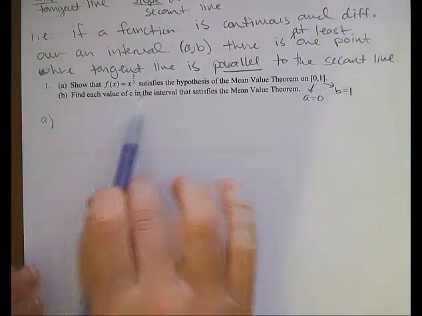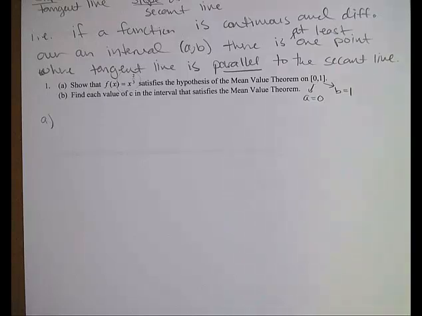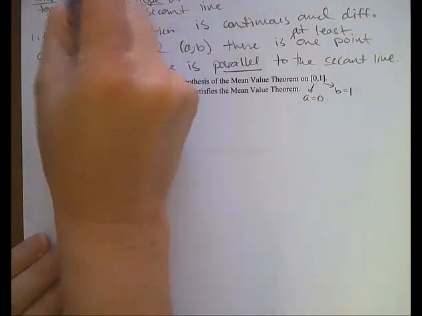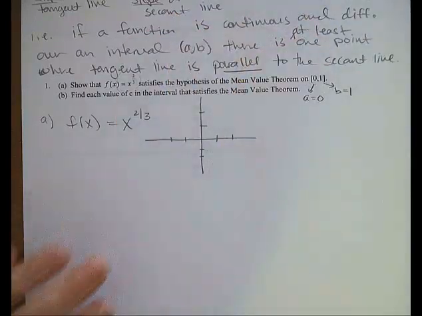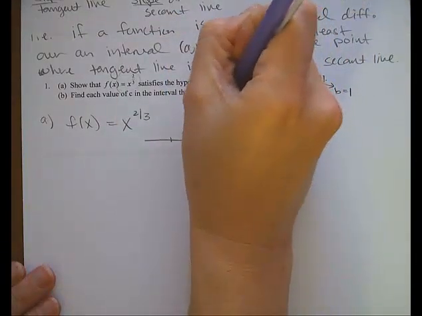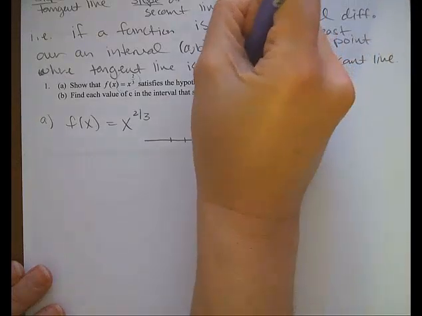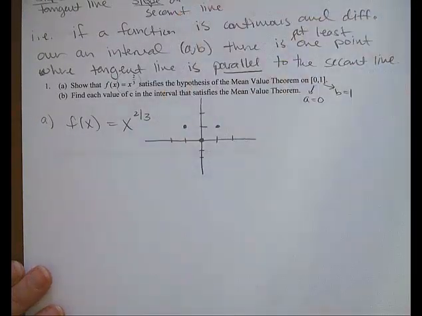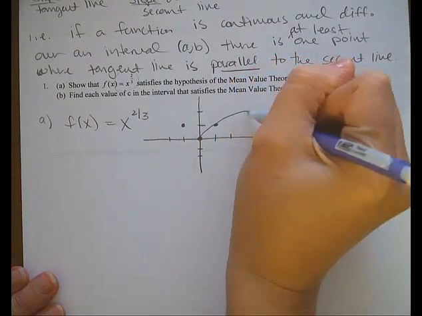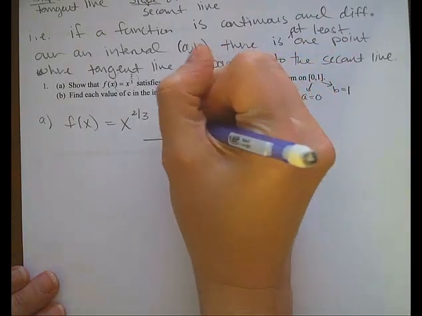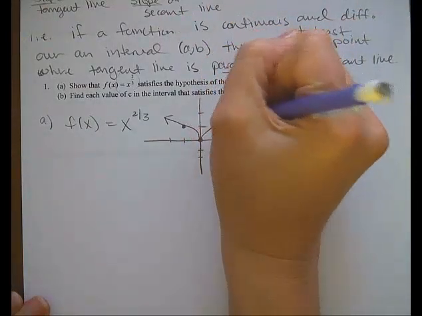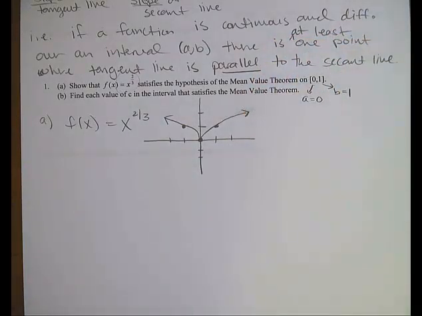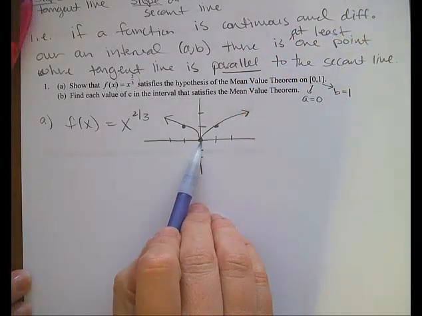So what I'm going to do is sketch the graph of x to the 2/3 just to see if it is in fact connected and also differentiable. If you recall, this is the kind of graph that looks like wings. It's got a point at 0, 0. It has a point at 1, 1 and a point at -1, 1. And it goes like that. It's a little bit sharper here. And it has that cusp right there at x equals 0.